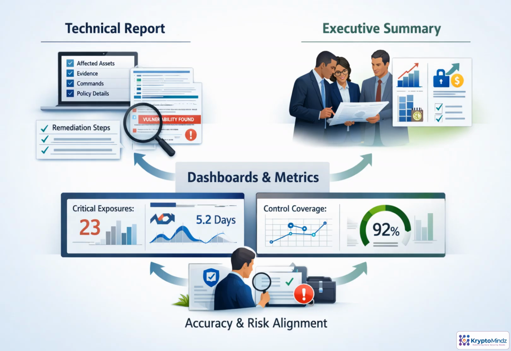Posture reporting works best when it fits the audience. Engineers need actionable proof: affected assets, evidence, commands, policy references, and validation results. Leaders need a broader view: risk trends, business exposure, remediation progress, and the decisions required. Dashboards connect both worlds through shared metrics like critical exposures, MTTR, drift, and control coverage. Agent-generated reports should still be reviewed, so accuracy, tone, and enterprise risk language stay consistent.